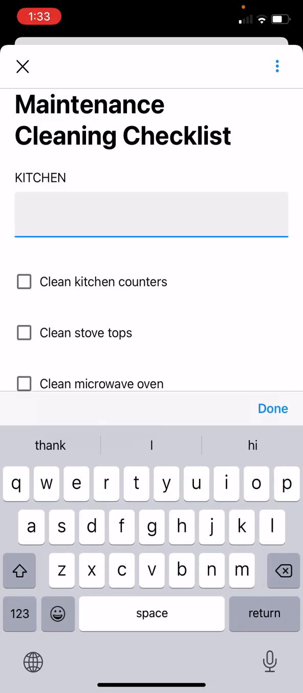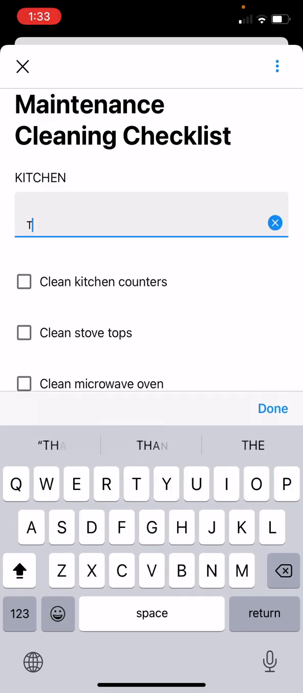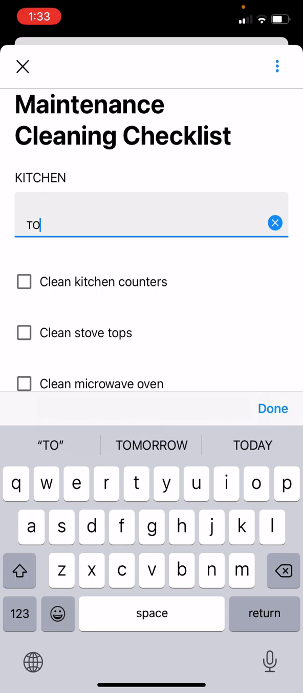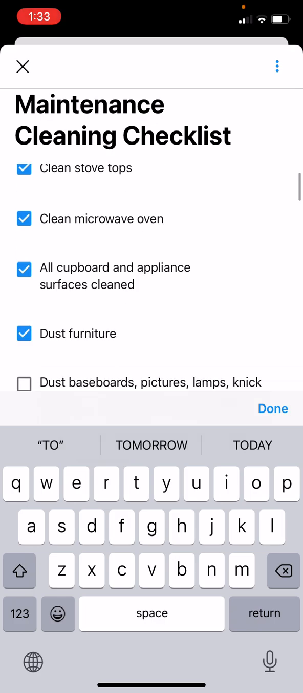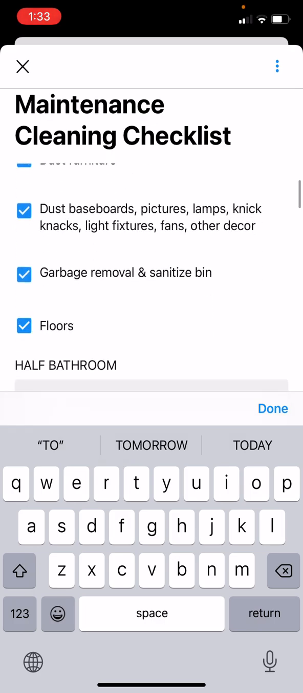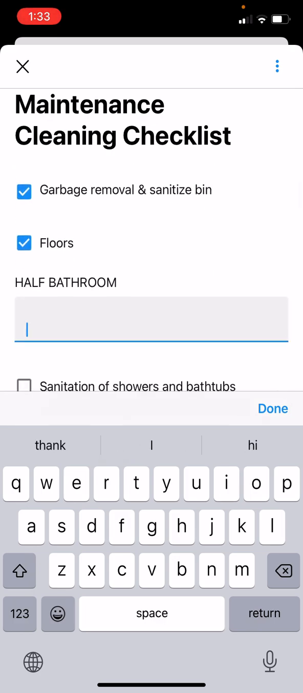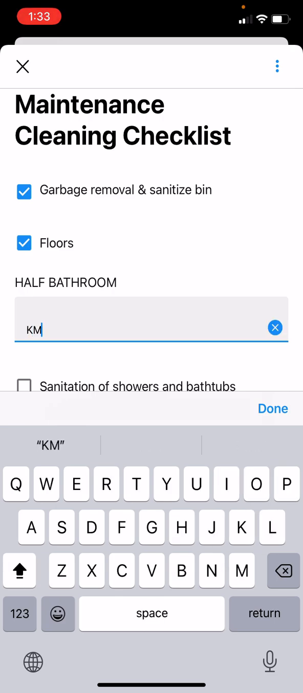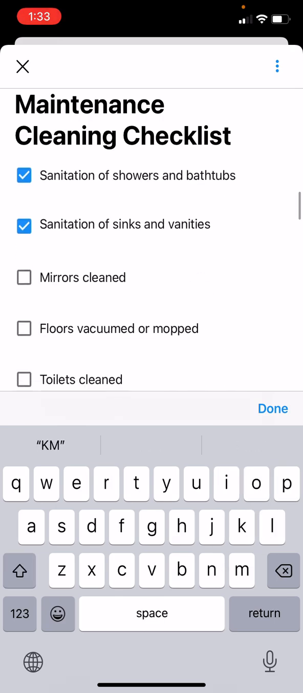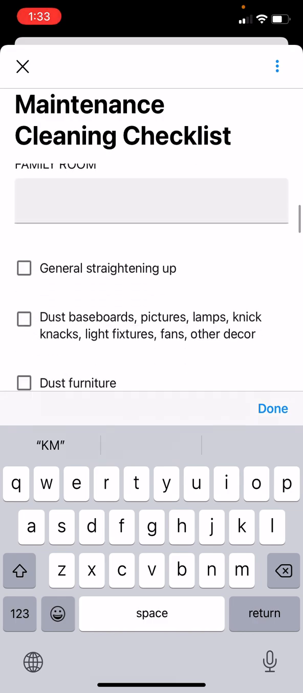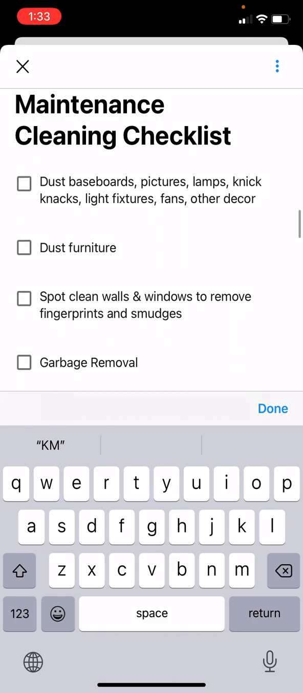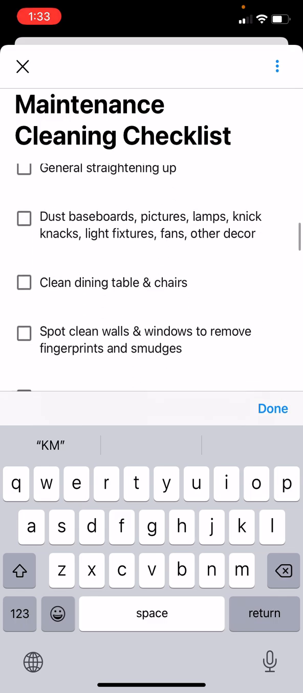In the area that it lets you type in, I'm going to put my initials. So Theona cleaned the kitchen, T-O. I'm going to click off all of the areas we did. Say the half bathroom, say Kate cleaned the half bathroom. Fill that out for her. And you just do that. Each room, you initial who did it, check off the items that you completed.